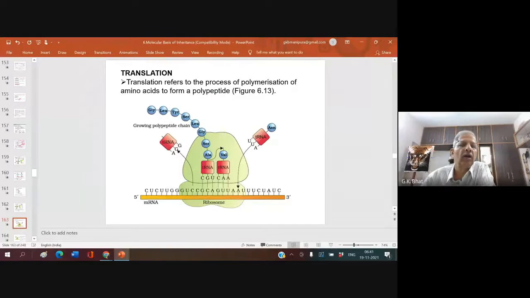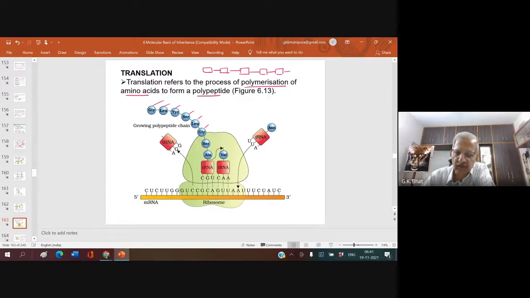What is translation? Translation refers to the process of polymerization of amino acids. What do you mean by polymerization? Polymerization means joining of amino acids with one another. Translation refers to the process of polymerization of amino acids to form a polypeptide. You can see all these are amino acids, and these amino acids are joined or linked with one another, and that process is called polymerization.